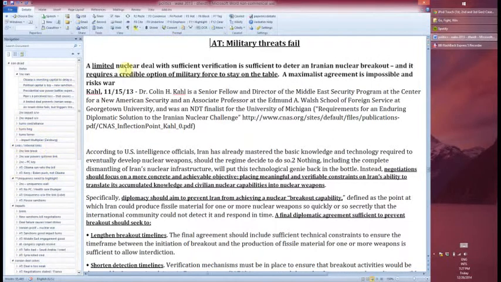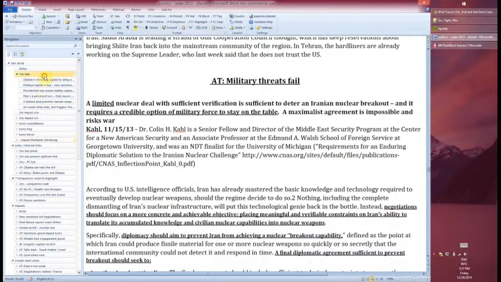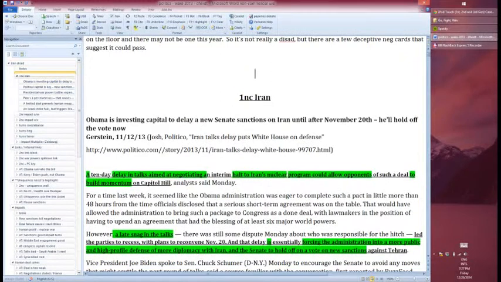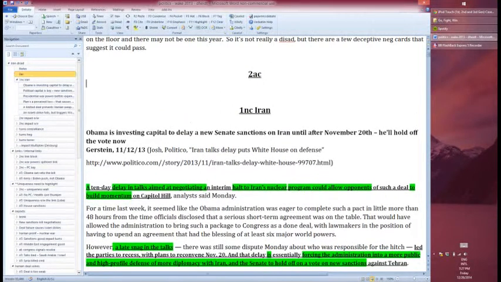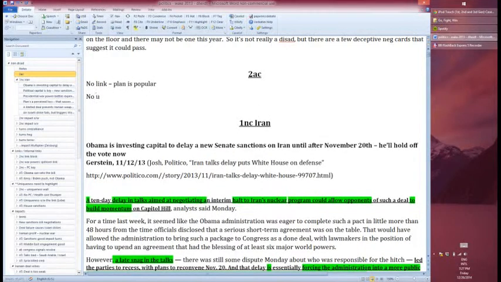So actually, let's have a little practice here. So let's say that we have a 2AC that makes the following args. Okay, so I'm just going to put this right up here. So let's say the 2AC happens and blah blah blah. I'm flowing. The first argument is no link. Plan is popular. Okay, let's say the next argument is no uniqueness. Iran will never pass.